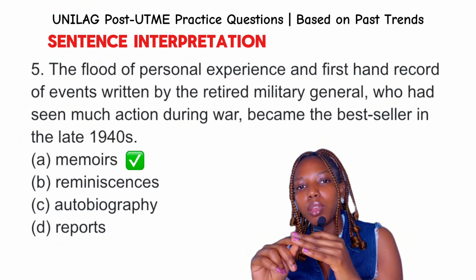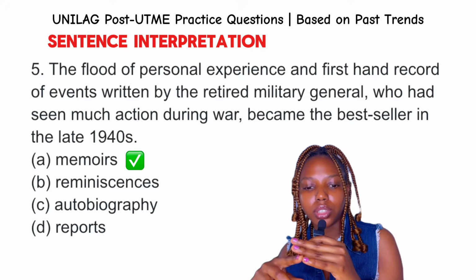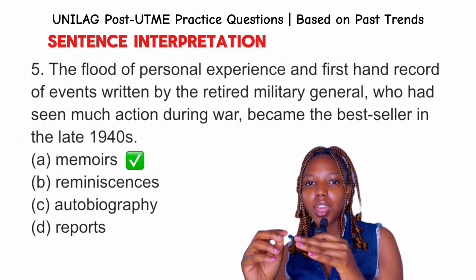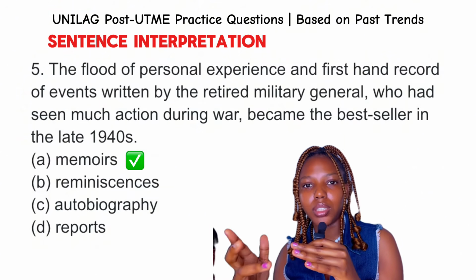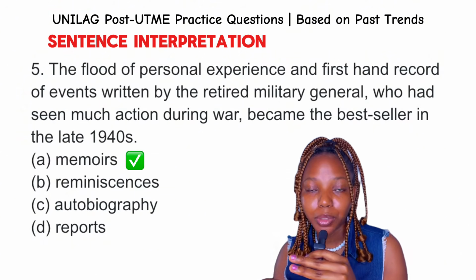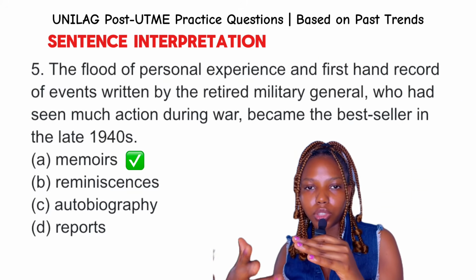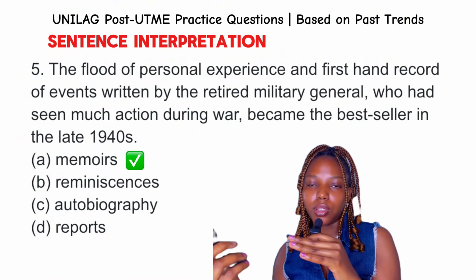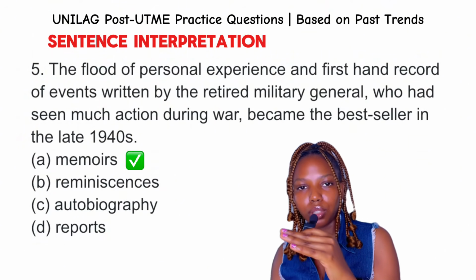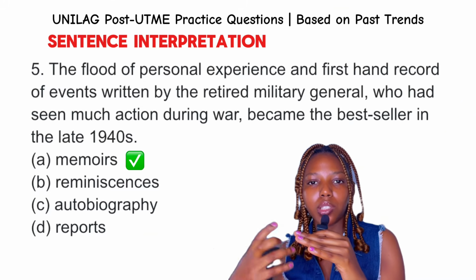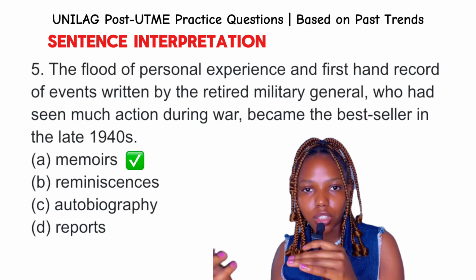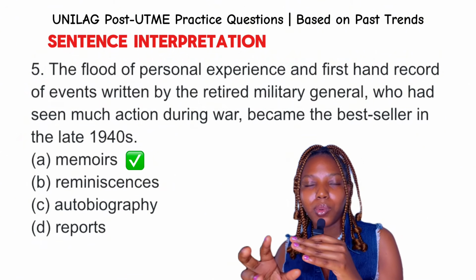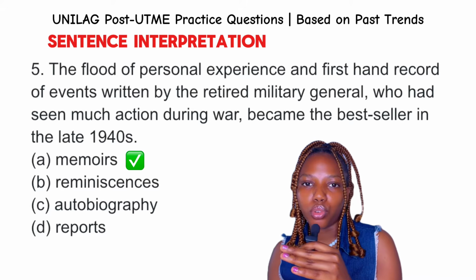An example of a memoir in Nigeria that I can point out is There Was a Country, which is a personal experience of Biafra by Chinua Achebe. Chinua Achebe's There Was a Country is a memoir because it blends his personal experience with politics and the history of the Nigerian civil war. When we say reminiscences, or reminiscence for singular, it is similar to memoir. It emphasizes personal experiences and personal reflections, but the difference is it is less structured. It does not have a structure, basically. It's informal, right? It is usually not written as a book.